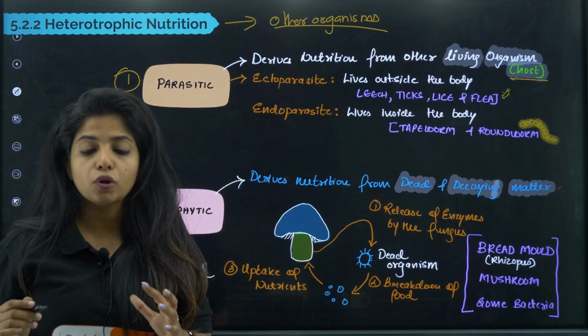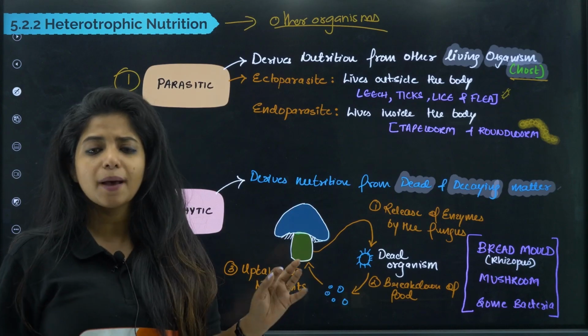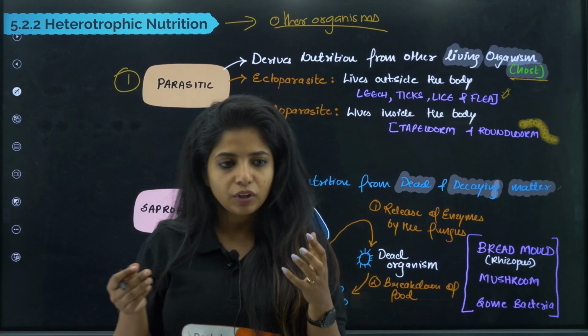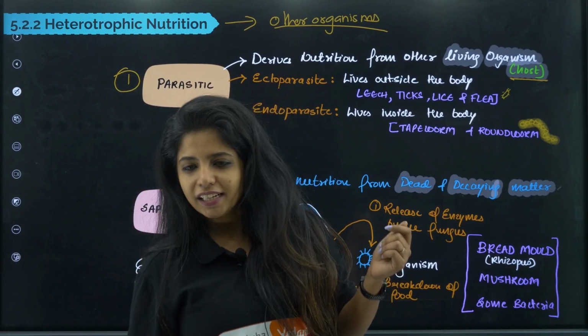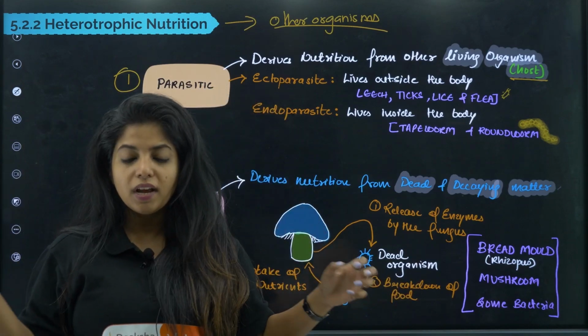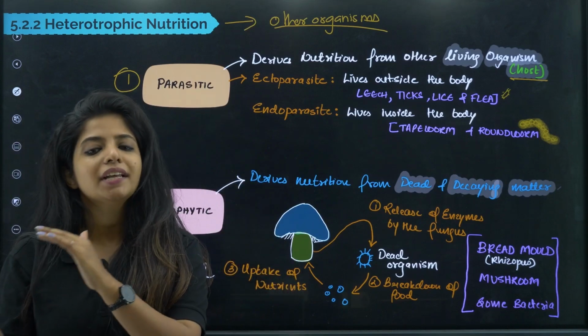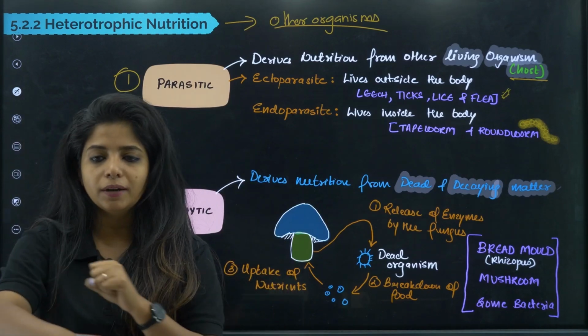So in parasites also we have different types. One is ectoparasite that lives outside our body. For example, leech. You know leech, when you go to some forest areas and things like that, leeches are stuck on our legs and arms and stuff like that. Okay, we have to pull them out. They take our blood and everything. So leech is an ectoparasite. It does not get inside our body, it just stays outside, takes the blood.